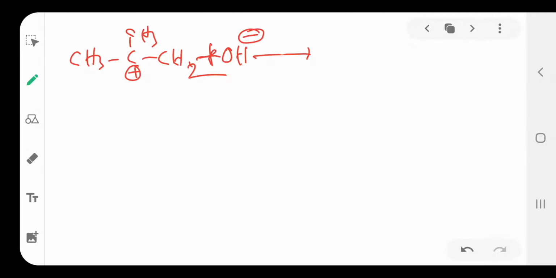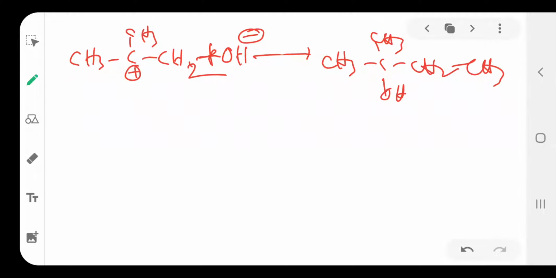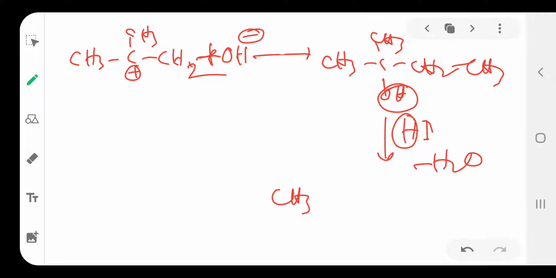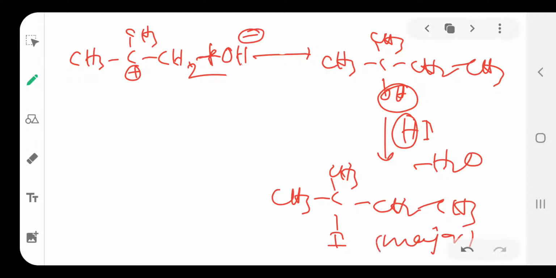To this major product OH minus is added. Then what happens? CH3 OH CH2 CH3. Again it reacts with HI. Again what happens? This H and this OH leave as H2O. Then what happens? CH3 I CH2 CH3. So this major product is formed. That is the major product.